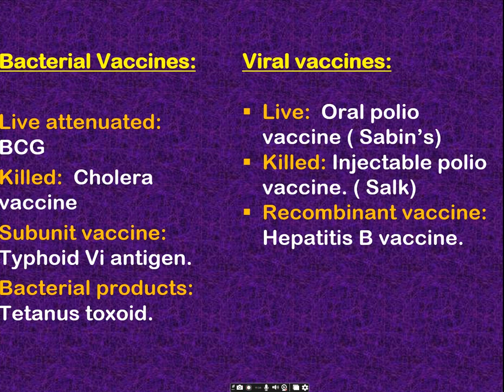For bacterial vaccines, we have BCG, which is given for prevention of TB, and we have cholera vaccine, typhoid vaccine, and you know TT, that is tetanus toxoid. They all come under bacterial vaccines. For viral vaccines, you have oral polio vaccine, which we call Sabin, and the killed, injectable polio vaccine, which we call Salk, and we have hepatitis B vaccine.